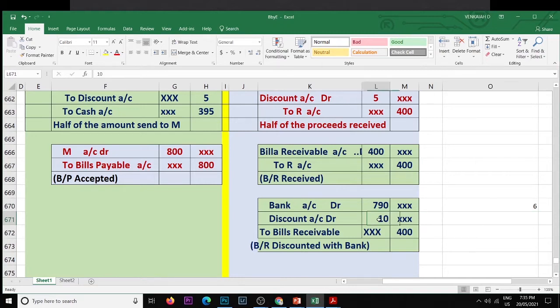Discount is 6 rupees. Proceeds are 394. No entry for him there.